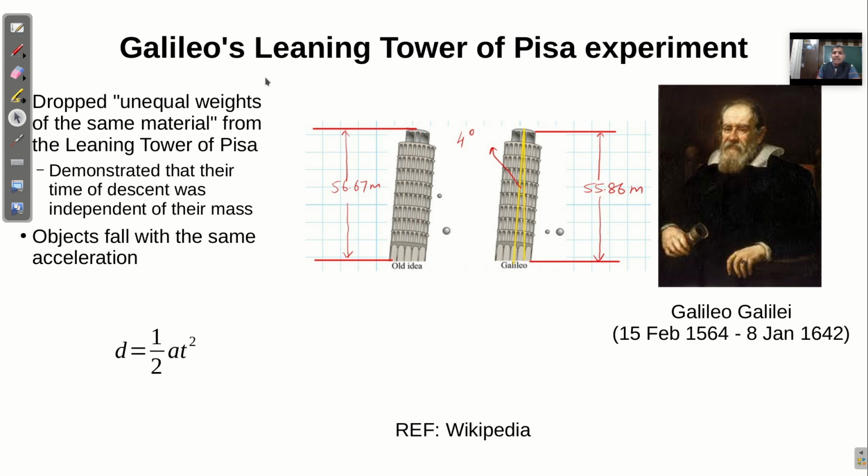Earlier it was assumed that when two objects of different masses are thrown from a certain height, the heavier one will fall down first and the smaller object will fall later, meaning it will take more time to fall down.